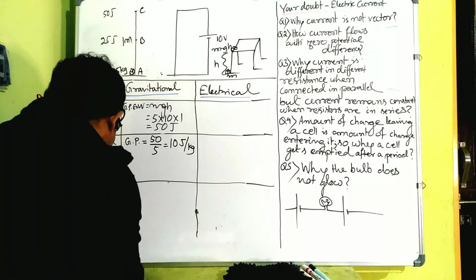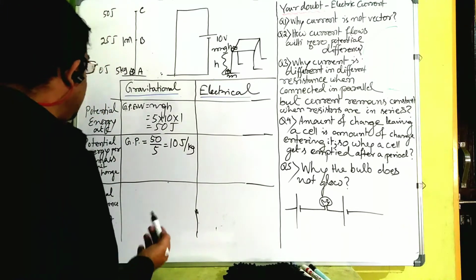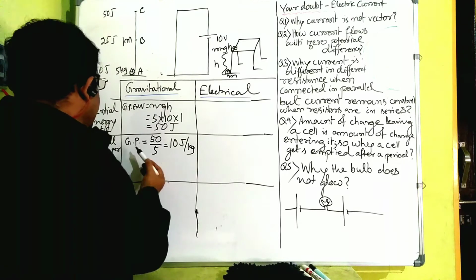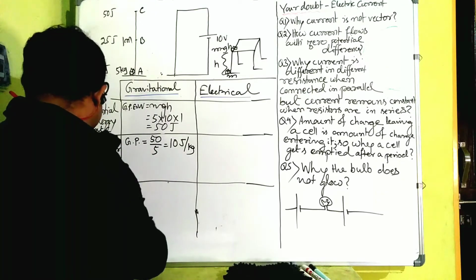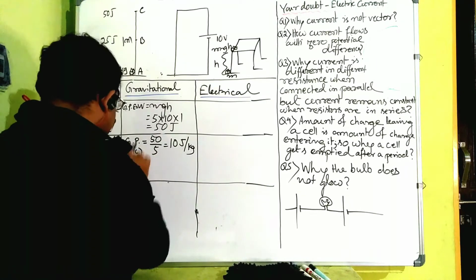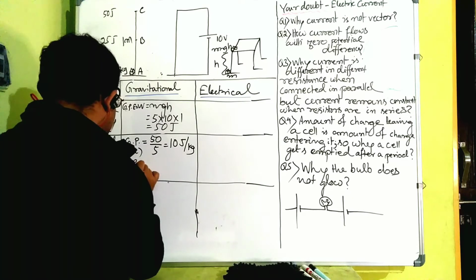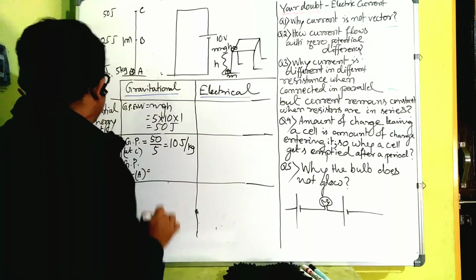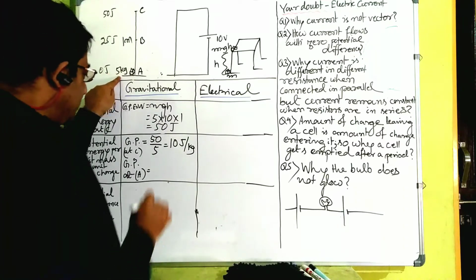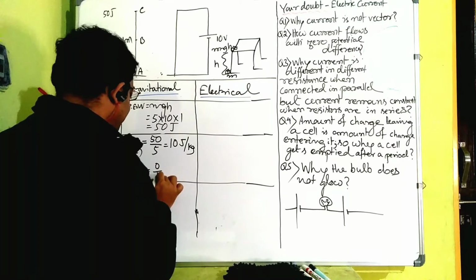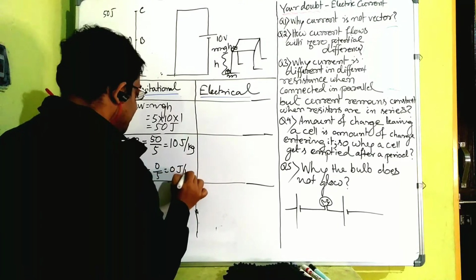Now gravitational potential difference between C and A. Gravitational potential at C is this much. Now the same gravitational potential at A is how much? Here its energy was 0 and g multiplied by height was 0, so 0 divided by 5 is 0 joule per kg.